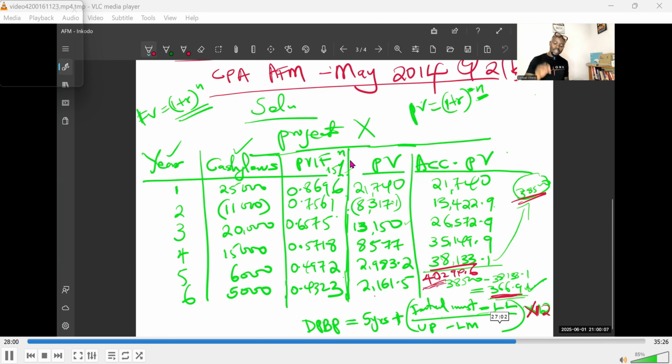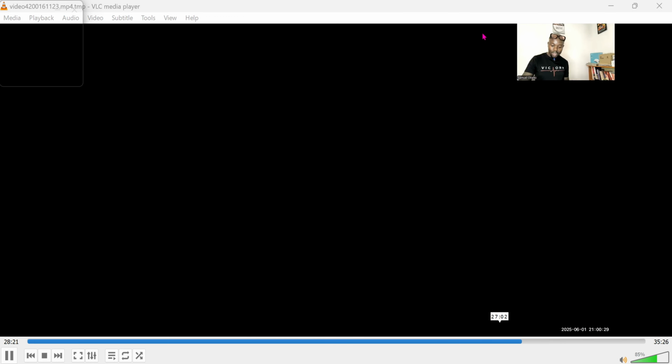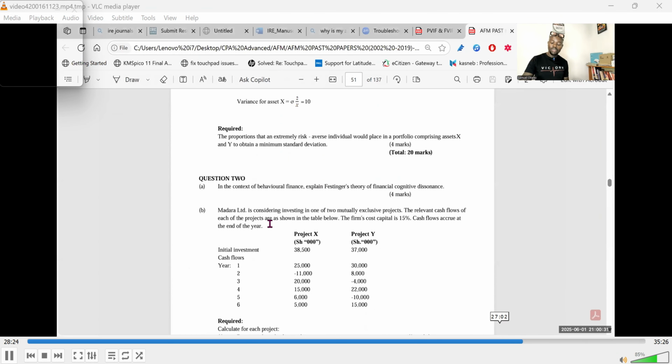And as you do that, for the year when you're going to recover your investment, do the cumulative figures for the present values. Remember, you are looking at the initial investment, and according to the question paper, if I may drop down this screen and put up where the question was, I believe you are able to see my screen. And if I go to where the question was, you see the initial investment was given. For project X, it is 38,500. That is the amount we're supposed to recover. You ask yourself, how long will it take me when we invest in project X? How long will it take for us to get back our investment of 38,500?